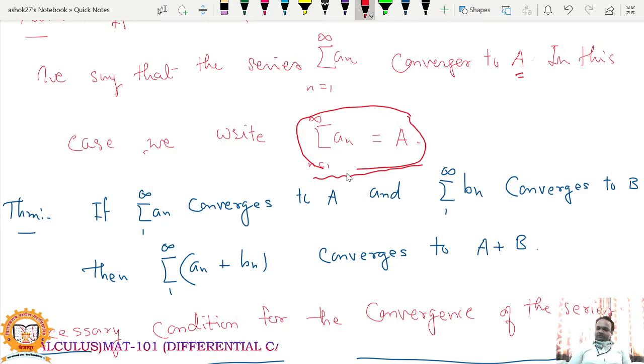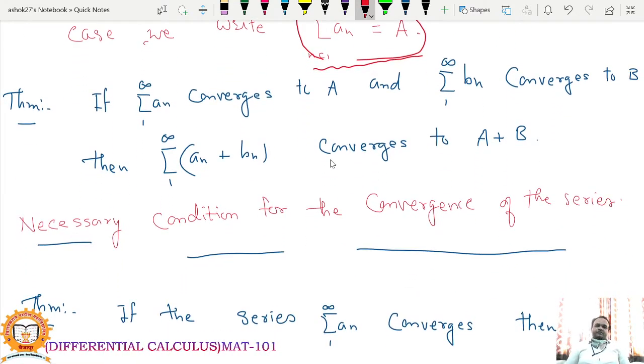There are some theorems on series. First, if summation an converges to A, and summation bn converges to B, then summation of an plus bn also converges to A plus B. This is the property for the addition of two convergent series.